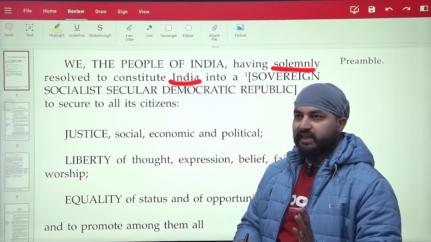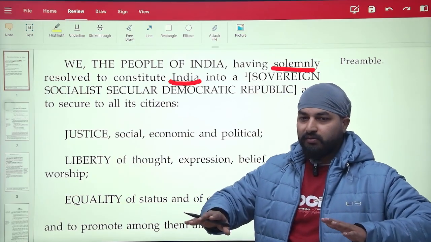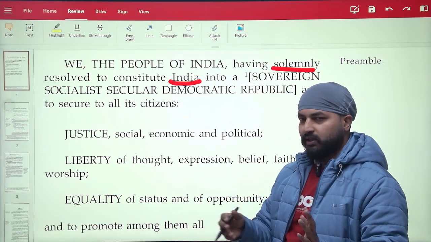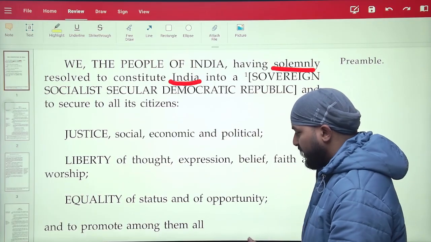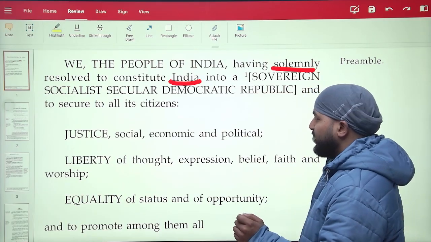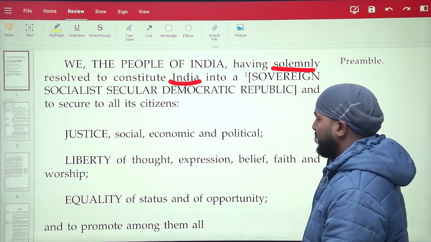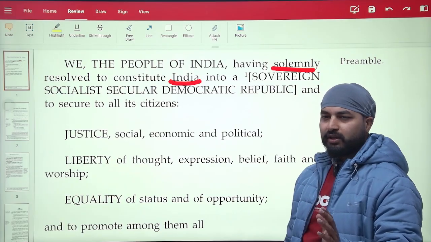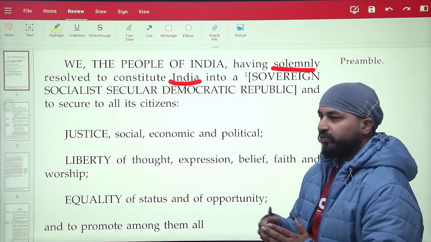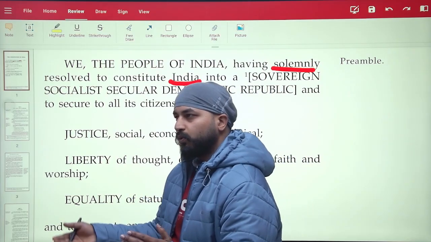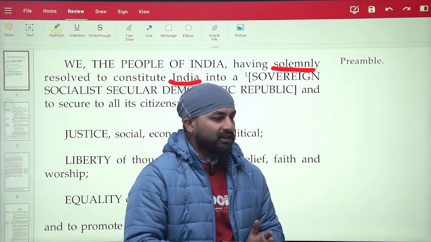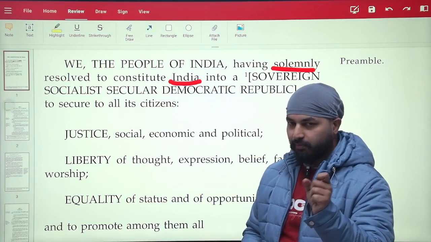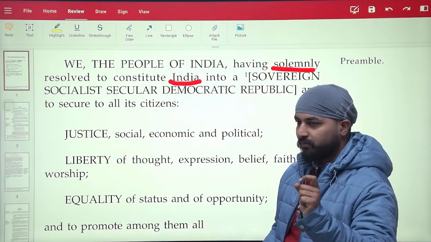How? Because the state can interfere to make everything equal for everyone. Maybe I'm not able to explain everything at once, but overall I will develop and tell it in a better way. I can understand I'm not giving the exact meaning, but I will let you know slowly and clearly. Here secularism means the state will not force any religion on you. You are free to do whatever you want. But if you do certain negative things, the state has the power and shall exercise its power to curb you, or stop you from doing any harm to society.